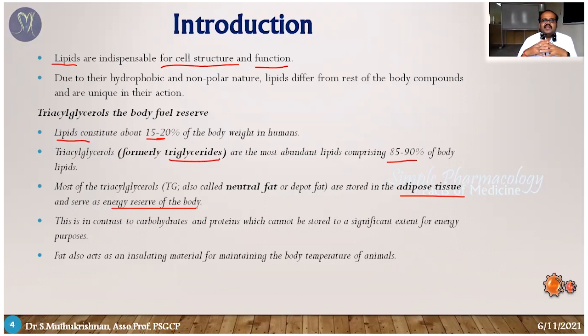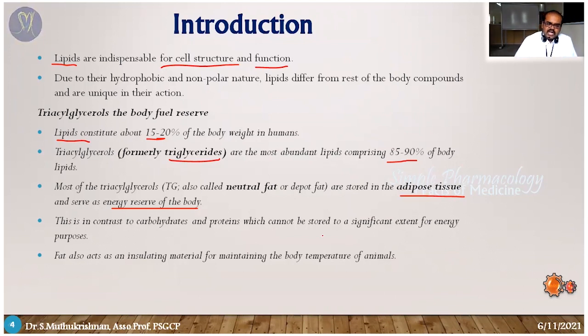So whenever the body needs energy, the first source is glucose. If it is not available, the second source is lipids. So it acts as an energy reserve. It's not directly going to be an energy producer. When glucose is not available, that time the lipids come into play. It's going to produce the energy.